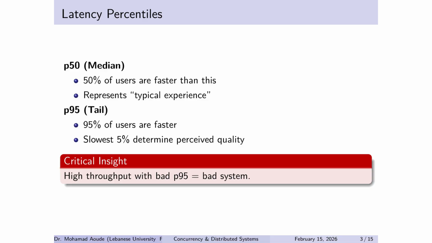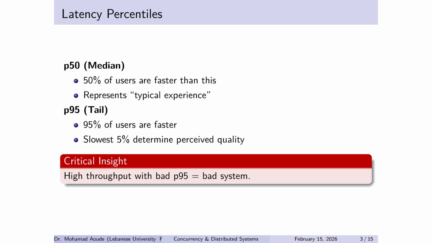Now, why percentiles? Average latency is a trap. A system can have a good average and still be hated by users. P50 is the median, half the requests faster, half slower. It represents typical experience. P95 is the tail, 95% faster, 5% slower, and that slowest 5% is what users remember. That's where timeouts, rage clicks, and "your app is broken" comes from.